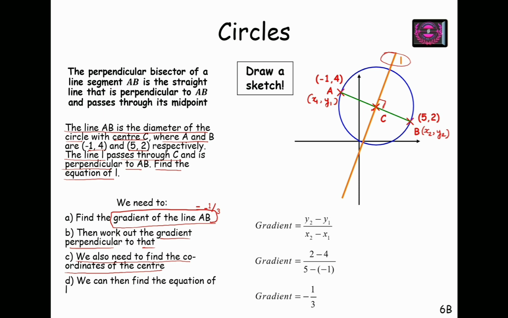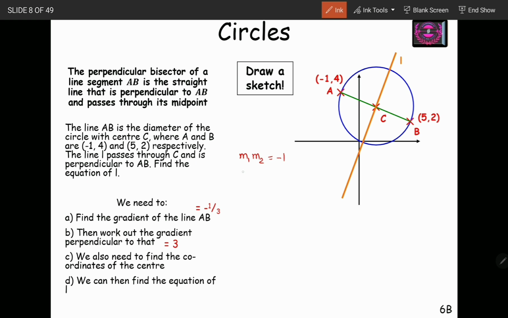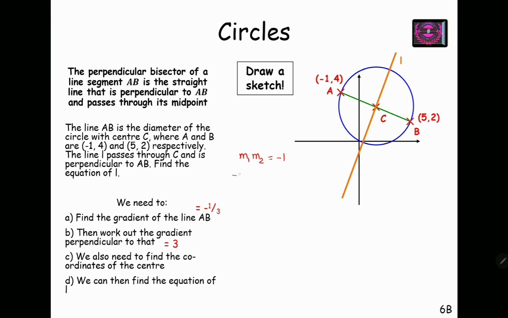Now, to find gradient of this line, we will use m1 m2 equals to minus 1. And if I take gradient of AB as m1, which is minus 1 by 3, I can find gradient of m2 as 3. When two lines are perpendicular, we always use m1 m2 equals minus 1. I hope you are familiar with this formula. So now I have gradient of the line as 3.